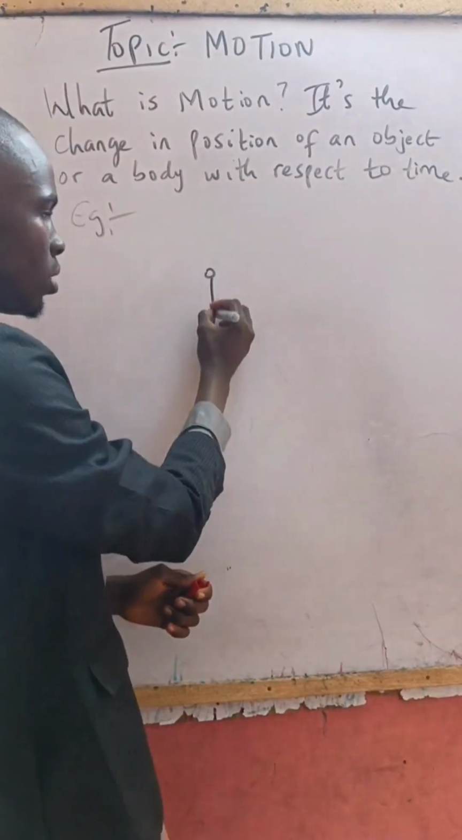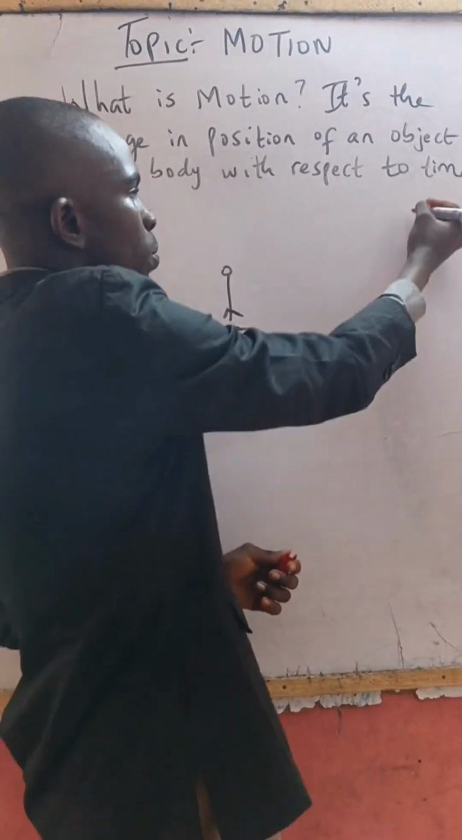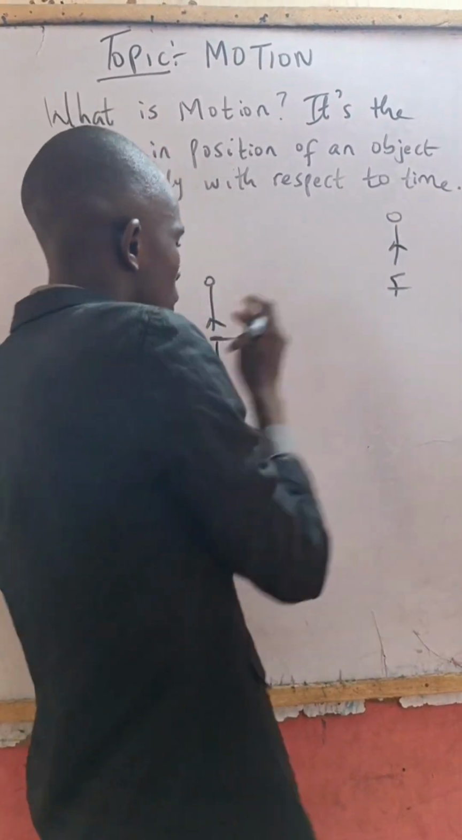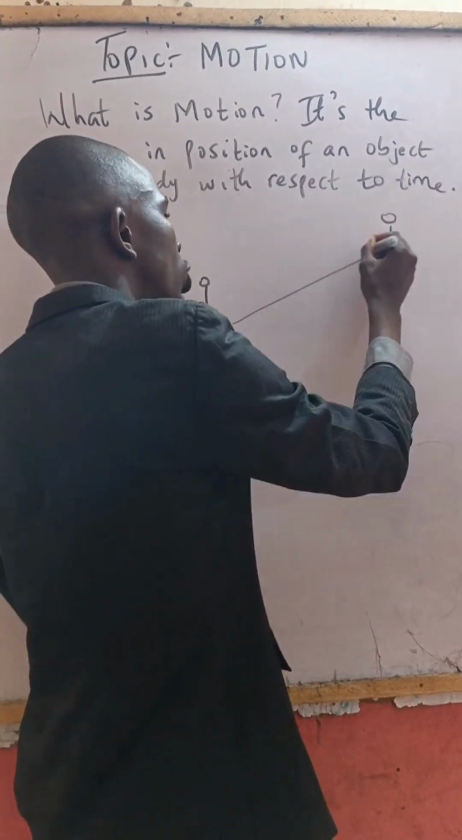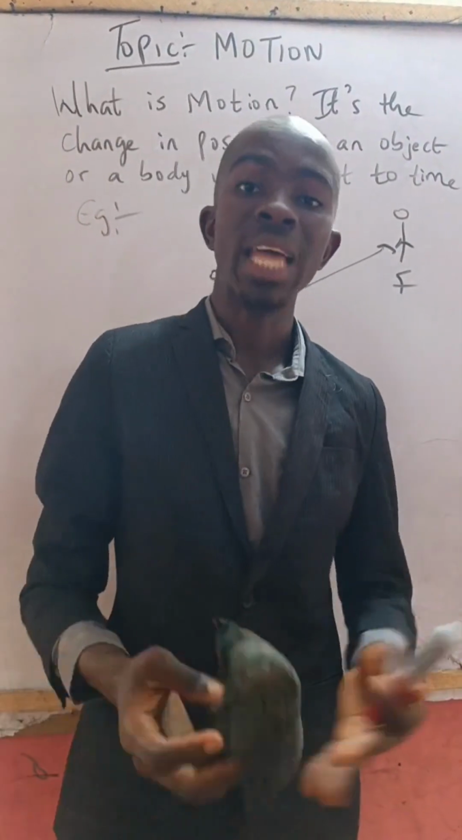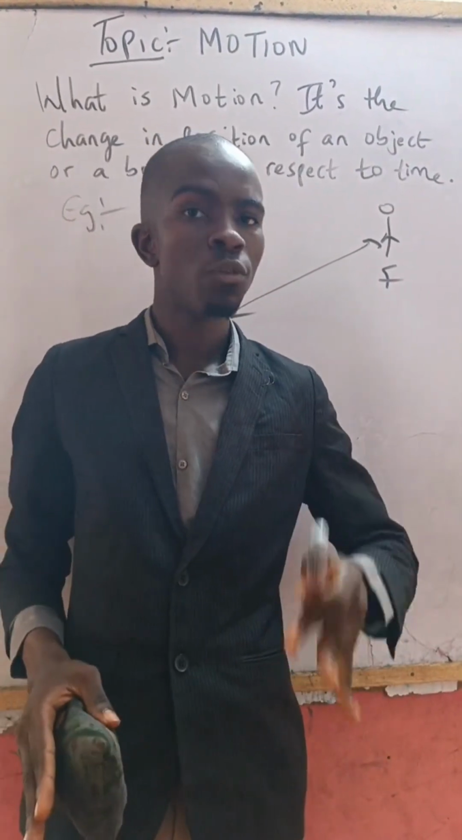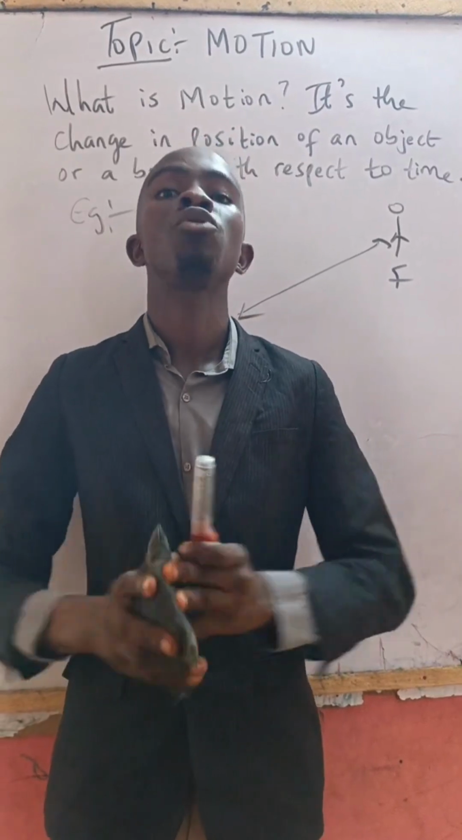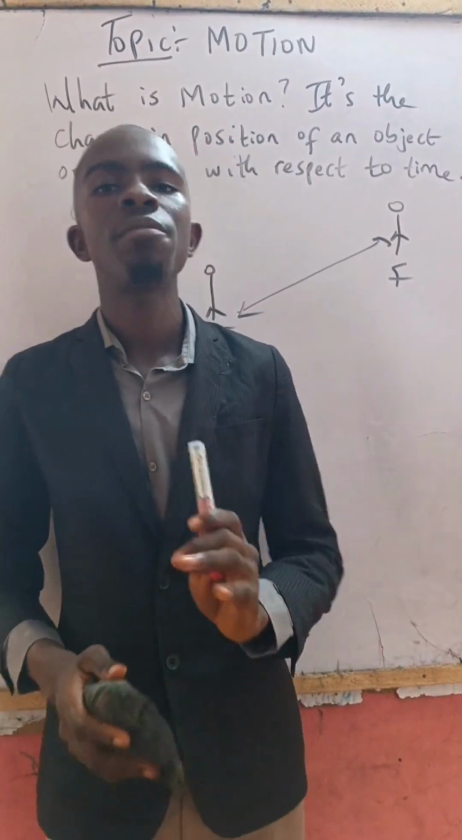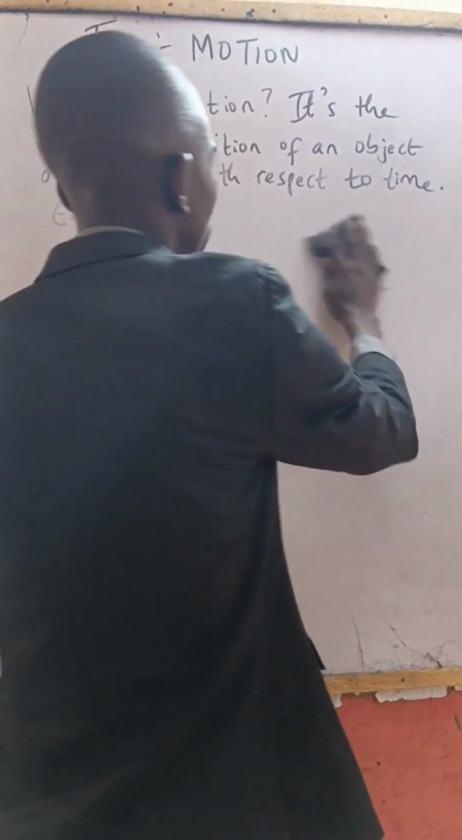This is a particular body. It started from this point T. Now this body is in point F. Such a particular movement is called motion. That is motion. Now let us move to types of motion. As I said earlier, you can move in any manner. So for us to move in any manner, you must have some types of motion. So we have 6 types of motion. Let us see.